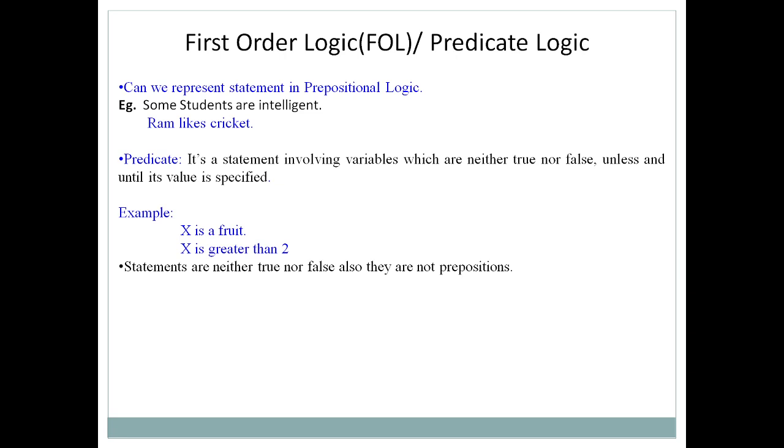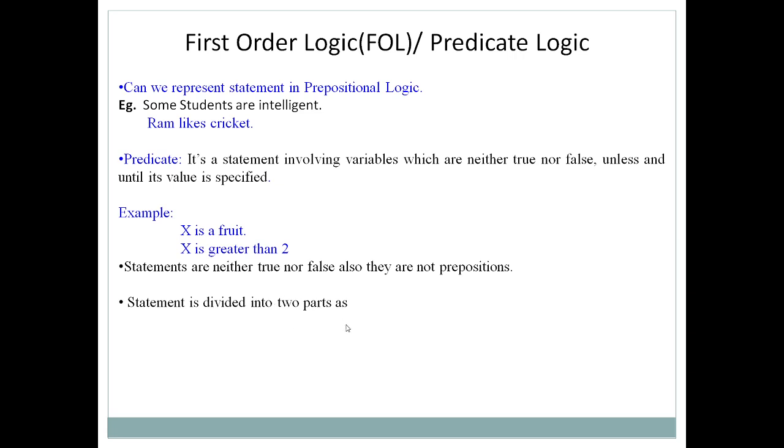Such a statement can be represented with the help of predicate logic, and a predicate is nothing but a statement which involves a variable which is neither true nor false unless and until its value is specified. So x is a fruit and x is greater than 2 are called predicates but not propositions, because their value cannot be given as true or false, and in that case predicate logic comes into existence, or you can say it is useful.